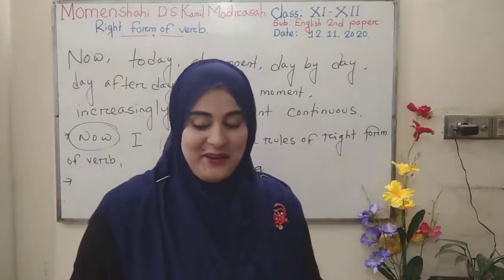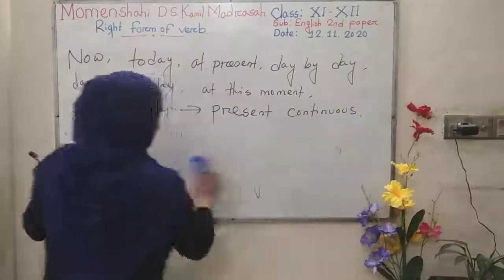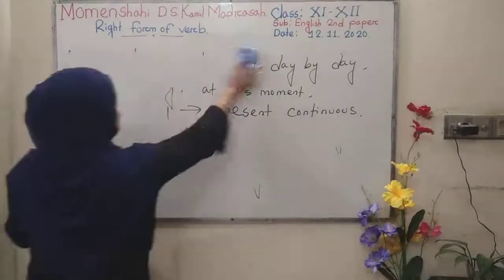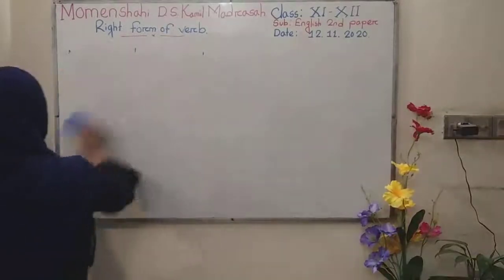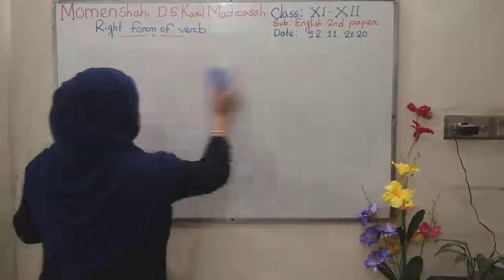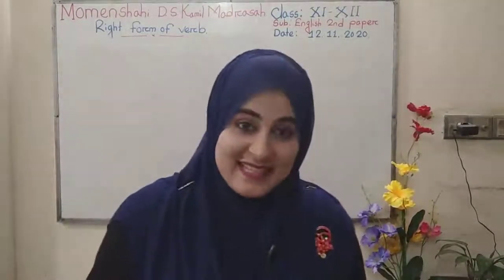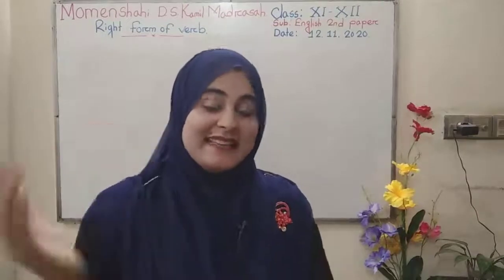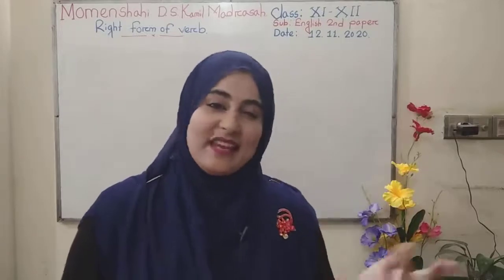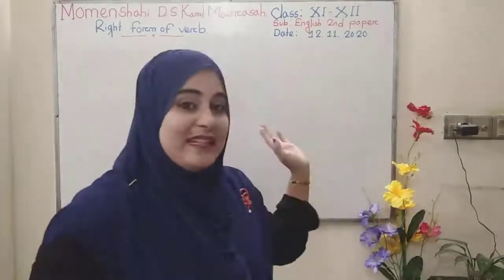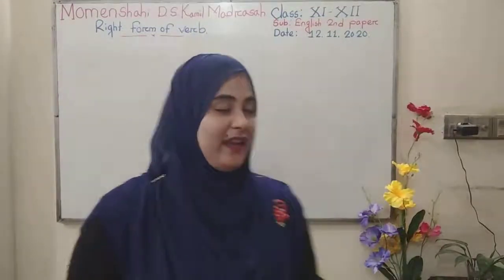Understand? Okay. Again, I am giving you another example of another tense, that is present perfect. So, in present perfect, you also get some indicating word. Just you have to memorize this indicating word and practice regularly, then you can get easily to touch or to write the sentences in correct way.